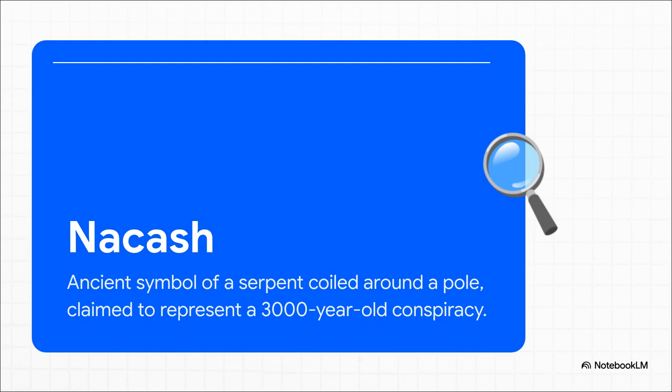The author defines Nakash as an ancient symbol of a serpent coiled around a pole. He claims this symbol represents a 3,000-year-old conspiracy orchestrated by what he terms the cult of Judah. According to the source material, this hidden elite maintains absolute control over 2 main pillars of modern society: global finance, which he links directly to the dollar sign, and the global medical profession, linking it to the caduceus or the rod of Asclepius, used by organizations like the WHO.